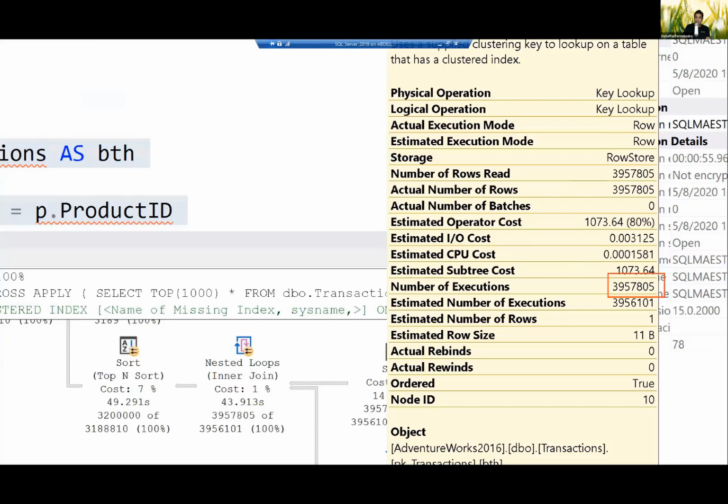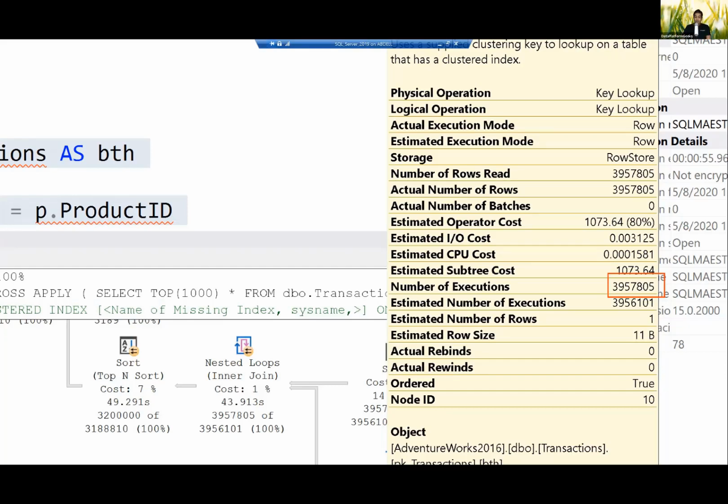So that's 7,057 and then 99.5. Wow, 3.9 million times. The number of executions is 3.9 million times, which means that for the criteria we have put in, 3.9 million records are being fetched, and this inner expression looks up 3.9 million times, and that is the reason why this is so expensive. This is exactly what I explained in my previous example, where if you tell the SQL Server Optimizer to do a lookup which is so huge, it is definitely going to take time.